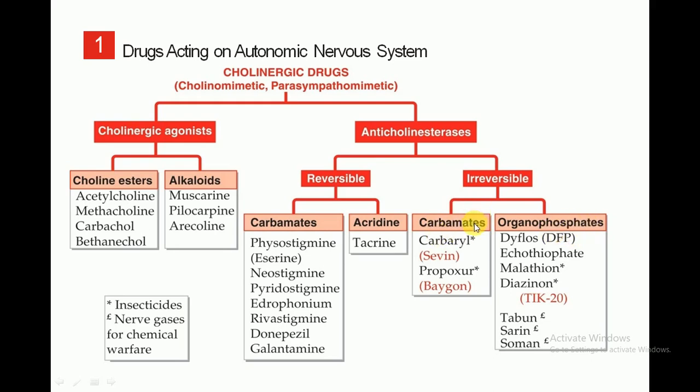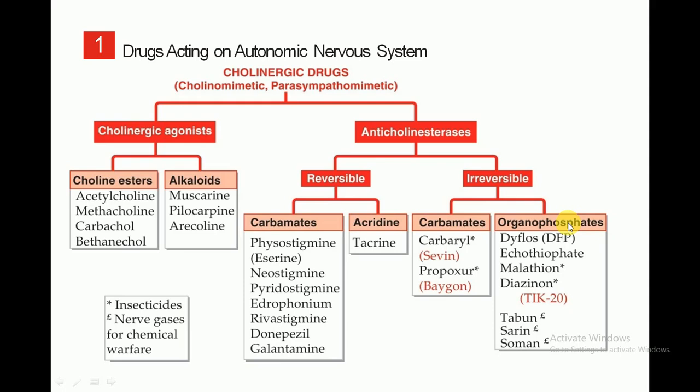The irreversible carbamates include carbaryl, which is available in the market under a trade name, and propoxur, which is also available under a trade name. The second group is organophosphates, which include DFP, diisopropyl fluorophosphate, echothiophate, malathion, diazinon, TEPP and so on.